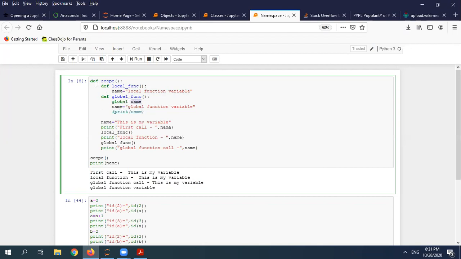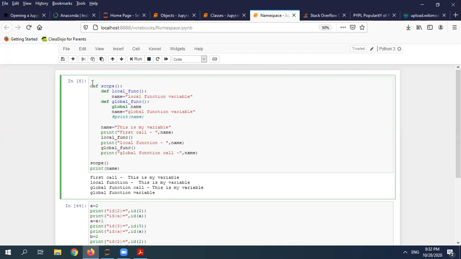So it will go and search globally, meaning outside here. If there is anything, then it will change the variable. If there is nothing, then it will create a global variable. So that's the reason when I called my scope function and after that I call my print name, it has given me the global name variable.